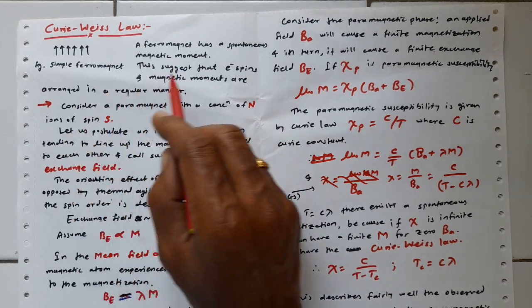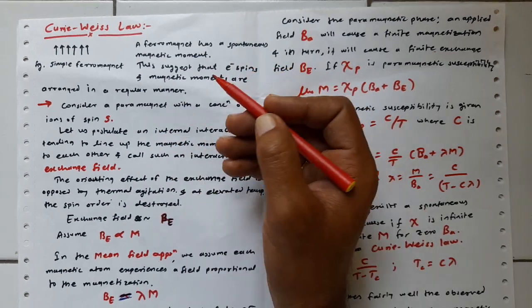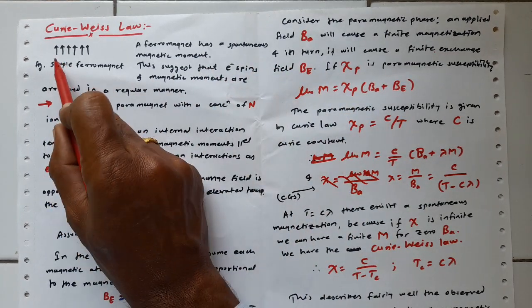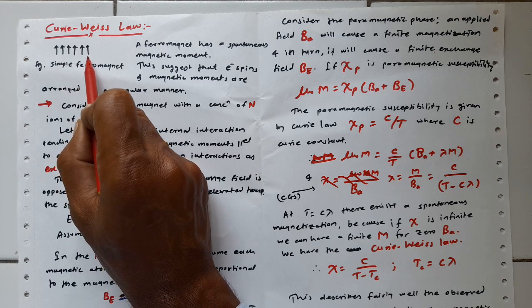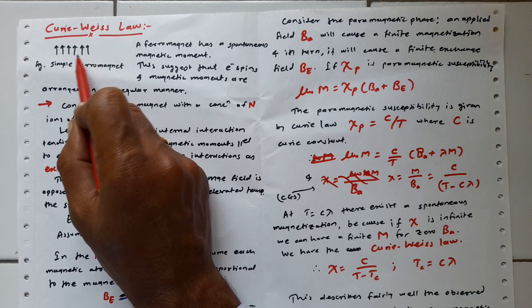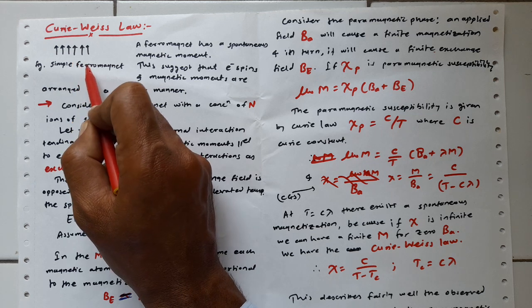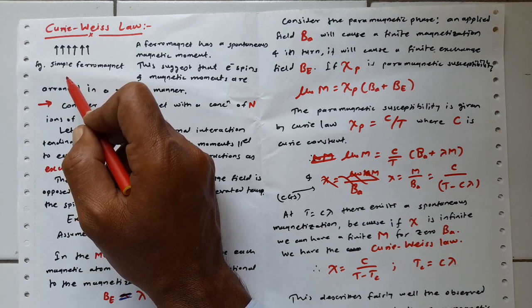Now, in the case of ferromagnetism, it has a spontaneous magnetic moment, meaning the magnetic moments are in ordered states, aligned in the same direction, with almost the same magnitude, in the absence of an externally applied magnetic field.